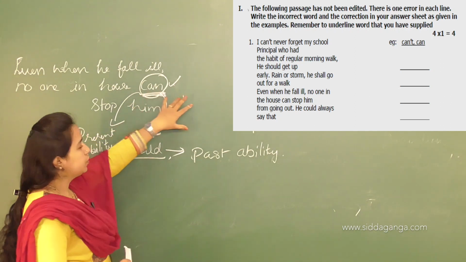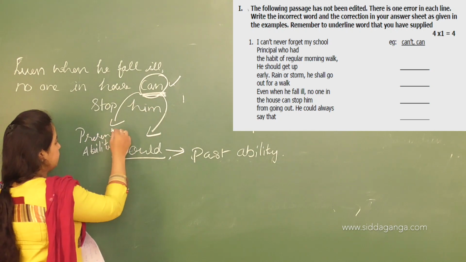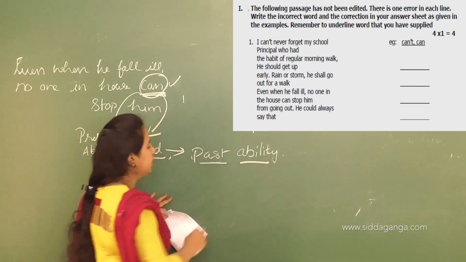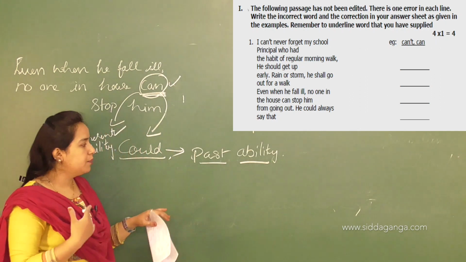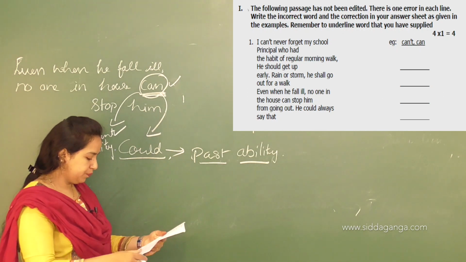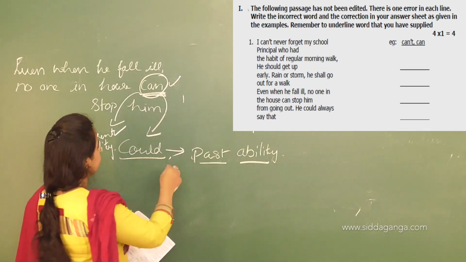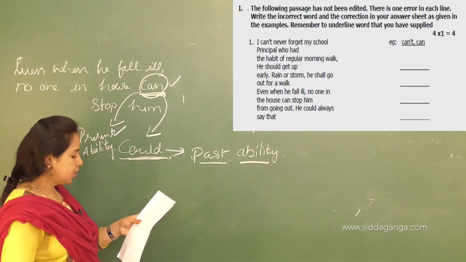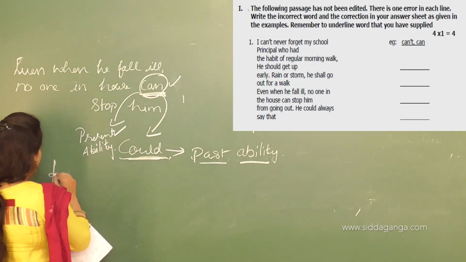So we need not use present tense words here. Okay, so here can is used for a present tense ability, but we need to use past ability, that is could. So could always expresses a past ability. Okay, so instead of using can, we need to use could here. Let's talk about the next one, that is the sentence from going out.